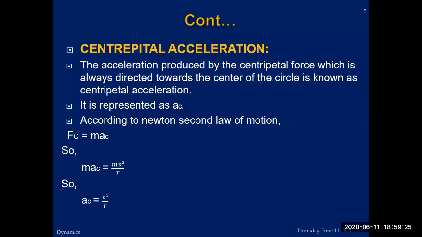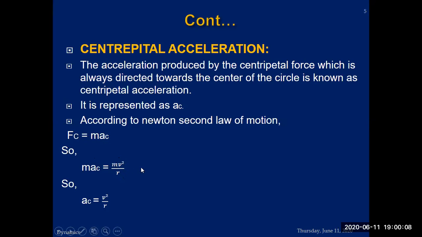So this is the concept of centripetal acceleration. The acceleration produced by a centripetal force, which is always directed towards the center of the circle, is known as centripetal acceleration. It is represented by ac. According to Newton's second law of motion, F equals ma: if a force acts on a body of mass m and produces an acceleration in the body, this is the formula used to calculate force, and it is also used to calculate acceleration of a body of mass m. Here the acceleration is centripetal acceleration, so the force is equal to m ac, and when this force acts, it moves the object inside a circular path. So that's why it is mv square divided by r.